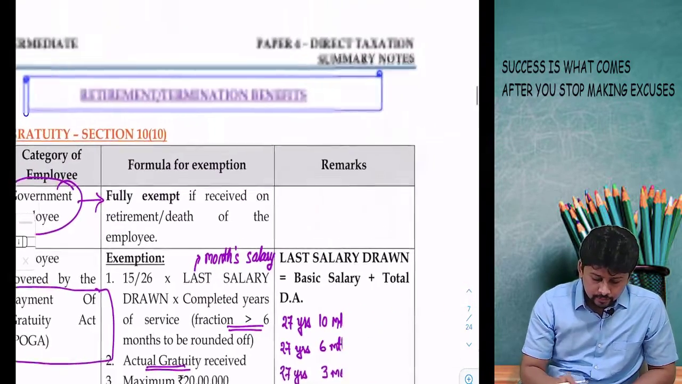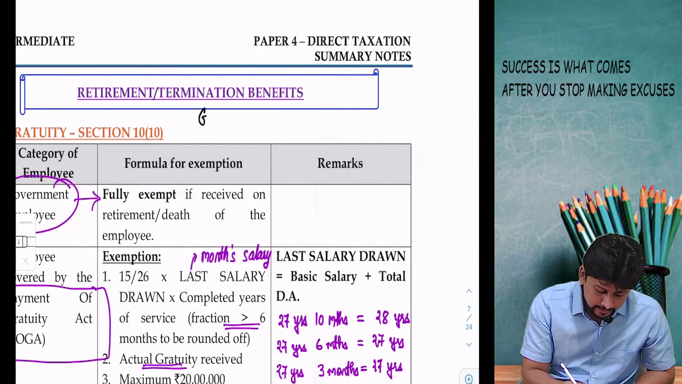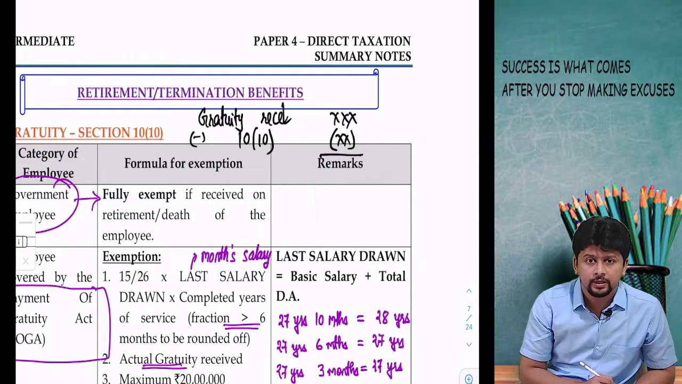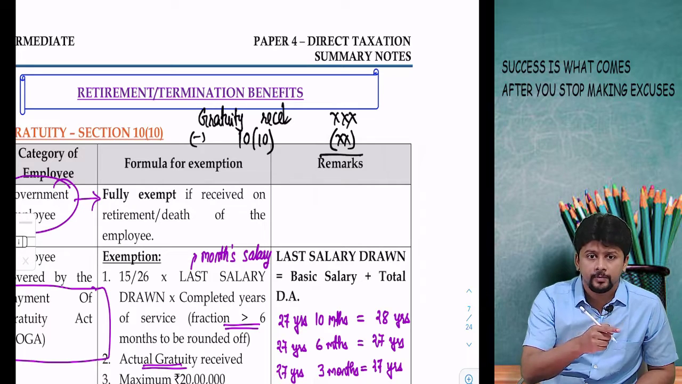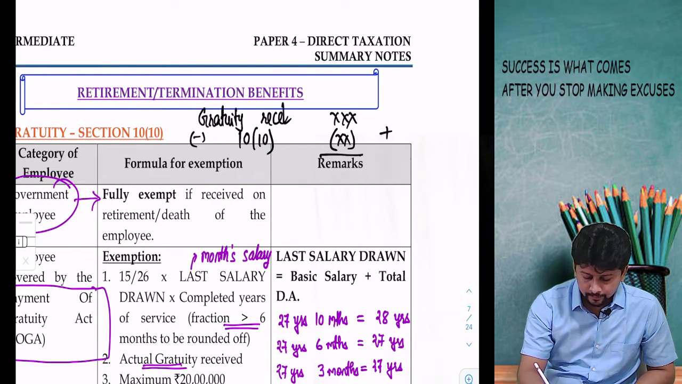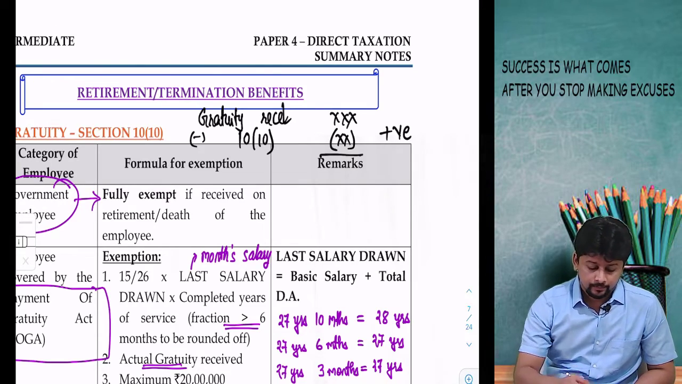So in terms of exam presentation, in a question, what will you do? You will say gratuity received in the current year minus exemption under section 10(10). Government employees, this will be fully exempt. Employees covered by Payment of Gratuity Act, this exemption will be as per the formula that we just studied. Balance remaining will become taxable.